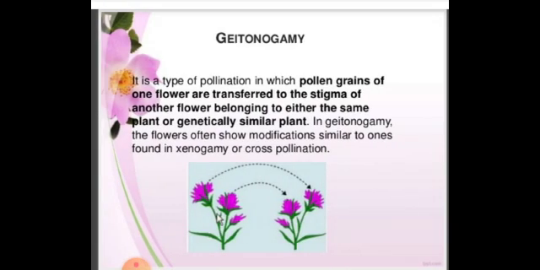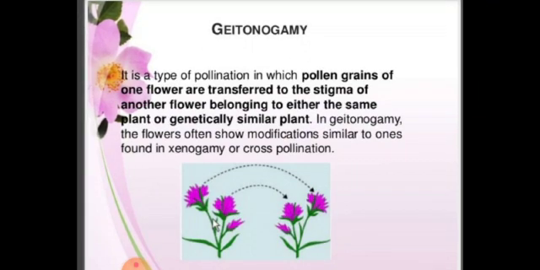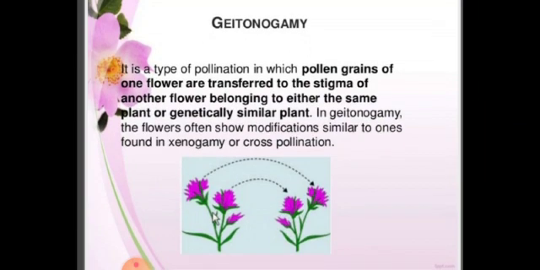Next is geitonogamy. Autogamy and geitonogamy are the types of self-pollination. In this type of pollination, pollen grains of one flower are transferred to the stigma of another flower belonging to either the same plant or a genetically similar plant. In geitonogamy, the flowers often show modifications similar to ones found in cross-pollination. We can also call this cross-pollination, but if it is on the same plant, it is not a cross-pollination. Though it is on a different flower, it comes under self-pollination.